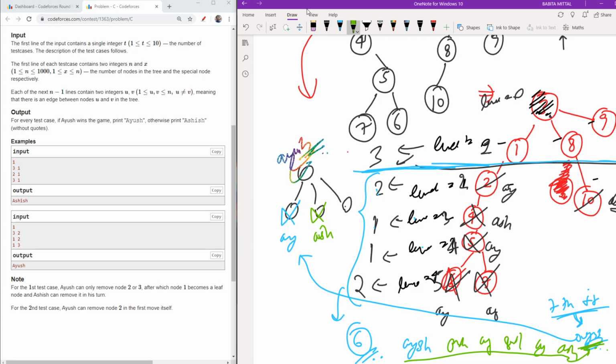Now after these, because after going from level 2 up to the max level, I had checked that at level 1 I have to see whose chance it is. Now at level 1 I know that I have Ayush's chance. So if I know that I have Ayush's chance, by the same method as I showed you here,